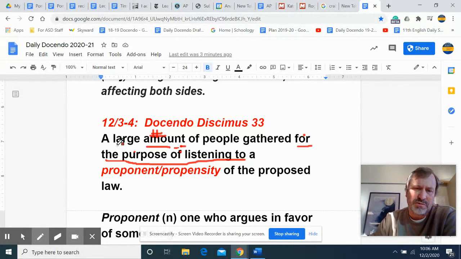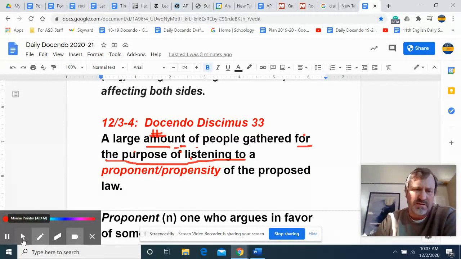And I think what we should do is we should say a large number of people gathered to listen. So let's change the form of this verb from the ing to the infinitive, to listen. And now we have a more concise sentence, don't we? A large number of people gathered to listen to a proponent of the proposed law. I think that fixes it.